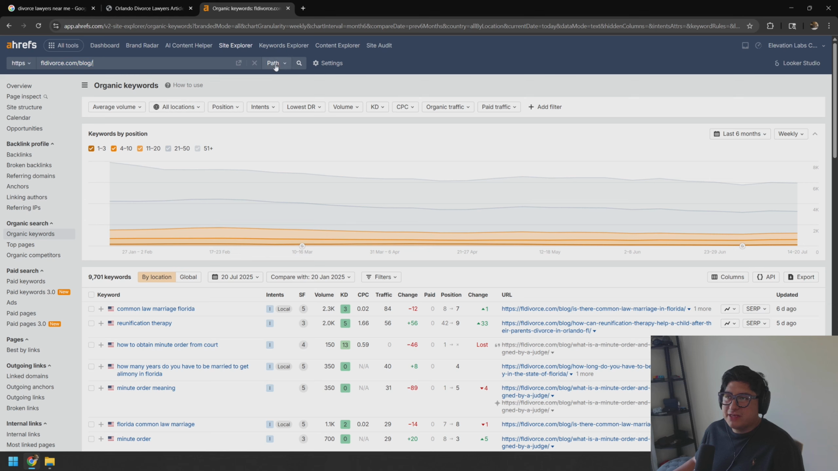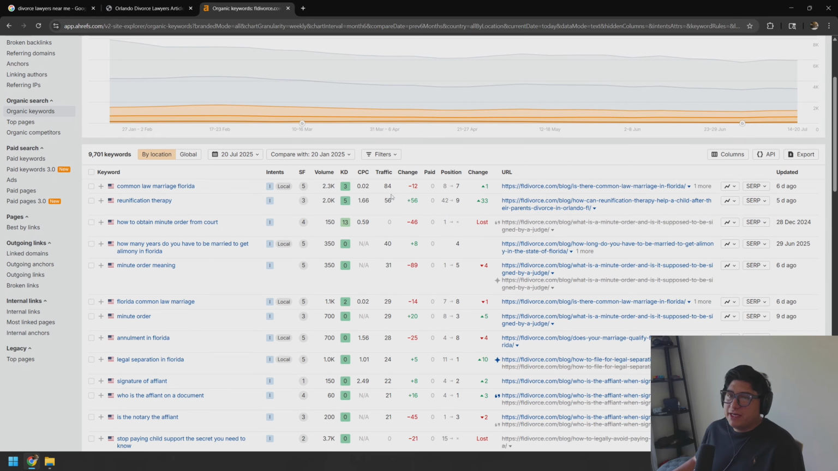So I'm looking at the entire path. In this case, they use /blog in the URLs of all their blog posts. So we can very quickly look at what they rank for within their blog section. And here, obviously, there's a lot of metrics.